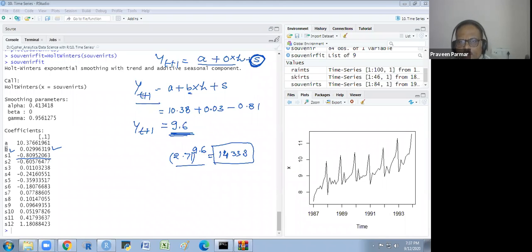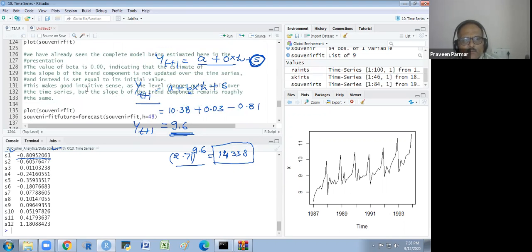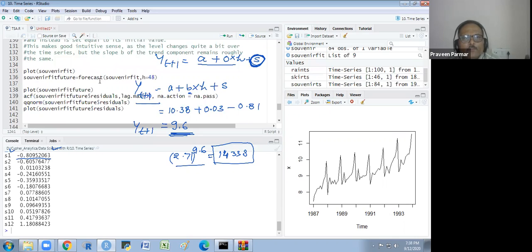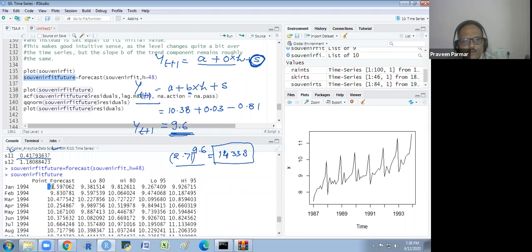So we see the 9.6 what we get here, the log value. I just forecast it for the 48 months and I just see the log value, what I get here. It should be in the first month 9.6, correct? 9.597, it is 9.6, okay?